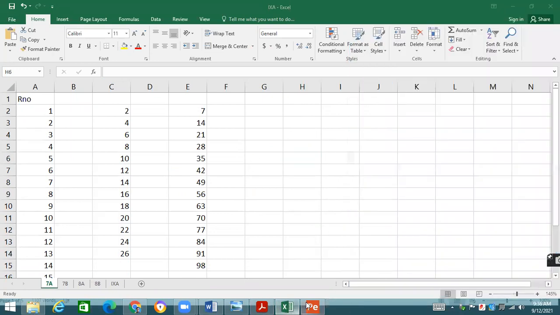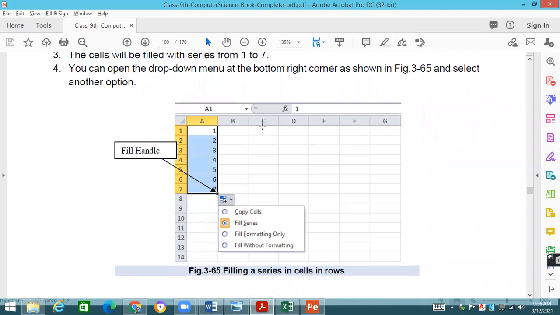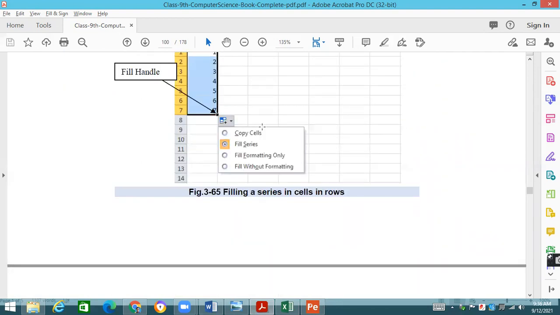Now, come to the next point in the book: how to generate different series of numbers. That is the thing that we have seen. So this is quite simple for us, and we can select the values. We can type the values as well. But if you need to have some series of numbers, we can generate the series of numbers as well.